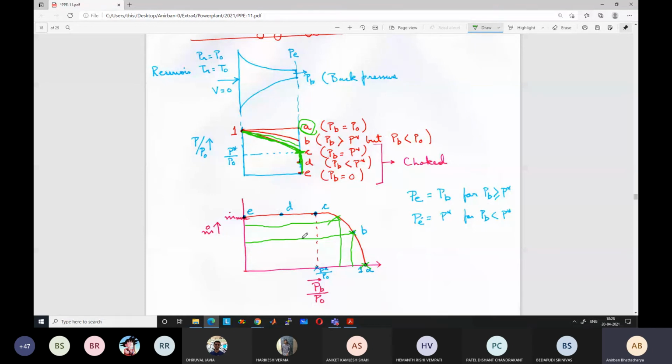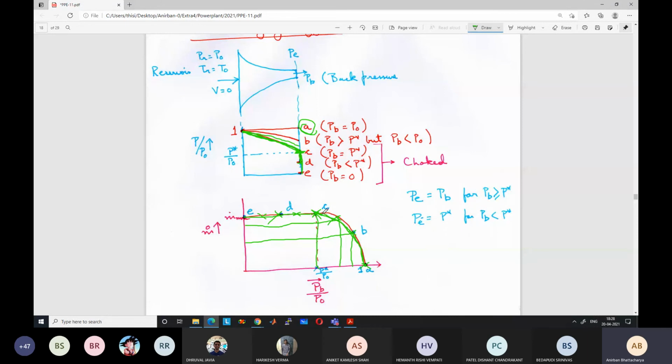This will keep on happening until you reach the critical pressure, when PB is equal to P star. This is condition C. When you reach condition C, we reach the maximum mass flow rate. After this, if we keep on decreasing PB lower and lower, it does not matter, the mass flow rate will remain fixed and will be equal to the maximum mass flow rate. Up to this point, the mass flow rate was increasing, following this path.